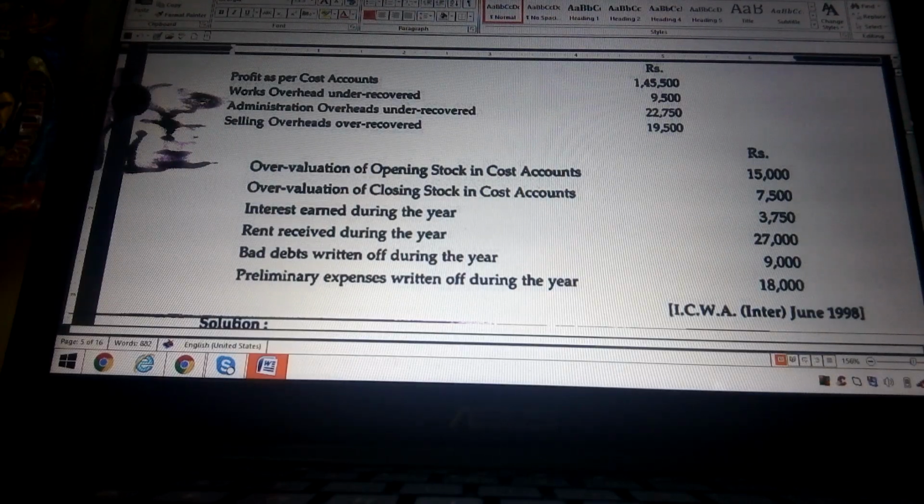That is 9,500, 22,750, 19,500. Next, over valuation of opening stock, over valuation of closing stock, interest earned during the year, rent received during the year, bad debts written off during the year, preliminary expenses. So these are some items given in the problem.